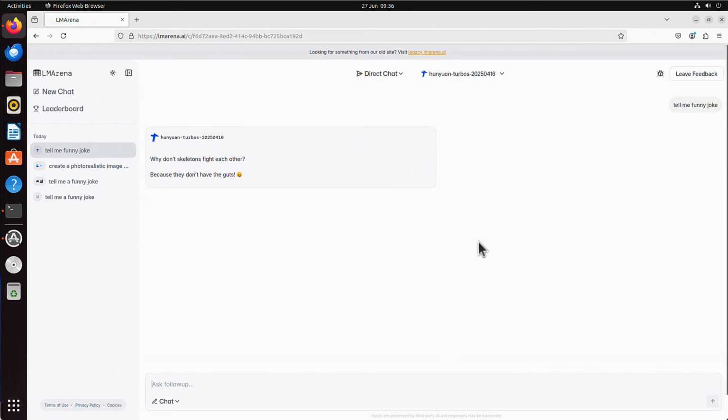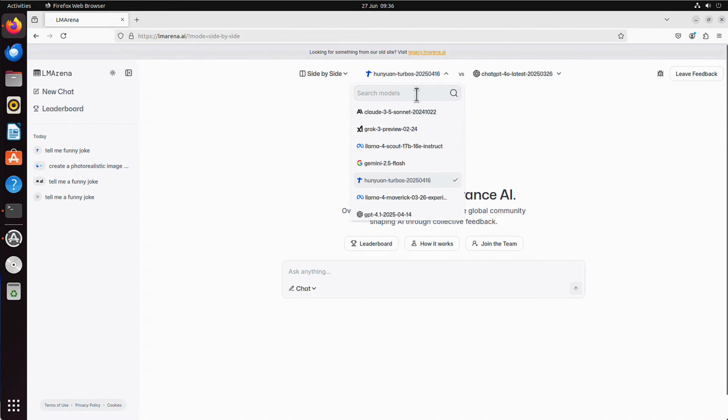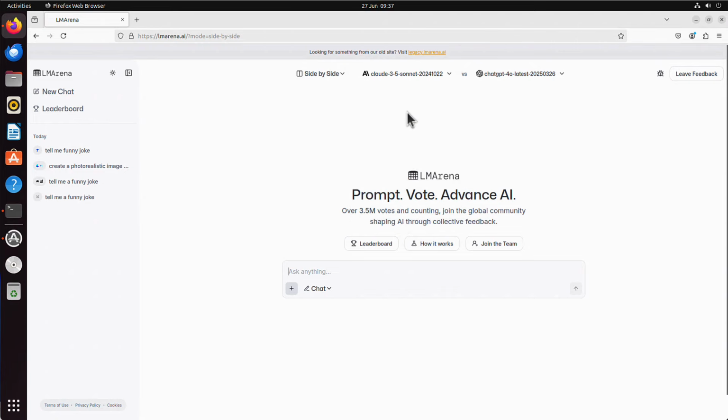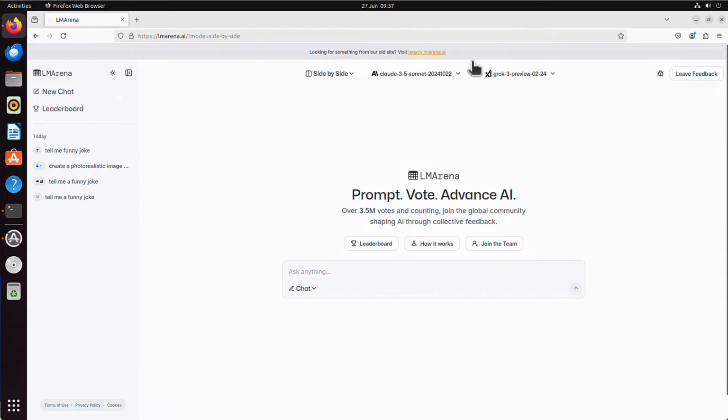So maybe let's see how useful they really are, because telling jokes is just not a proper task, yes? Let's say maybe side by side. Side by side, chat, and let's choose something more popular. Claude, it's fine. ChatGPT, I want to create maybe HTML websites, so maybe Grok, doesn't really matter. And let's say, can you create a code for my website? And I mean, code can include only HTML, CSS, and JavaScript.